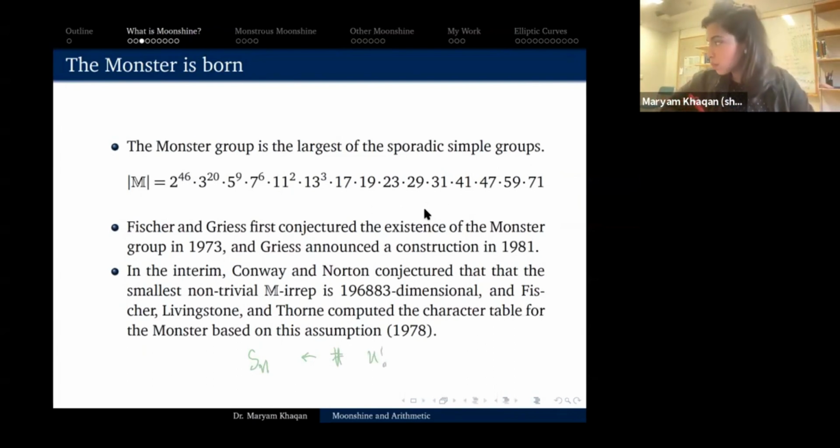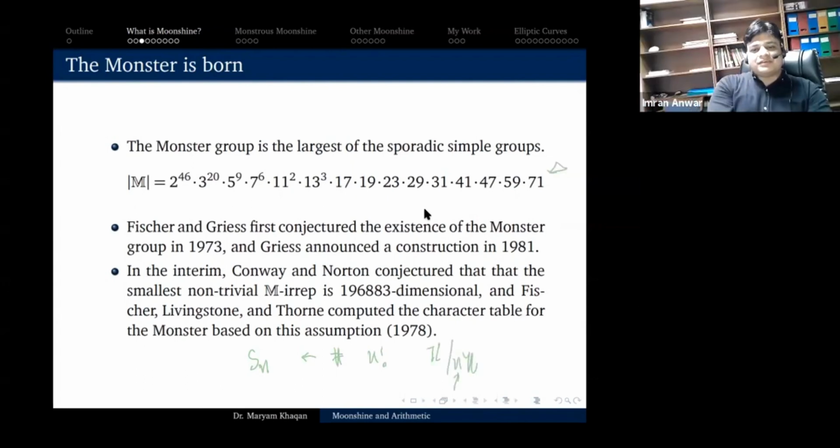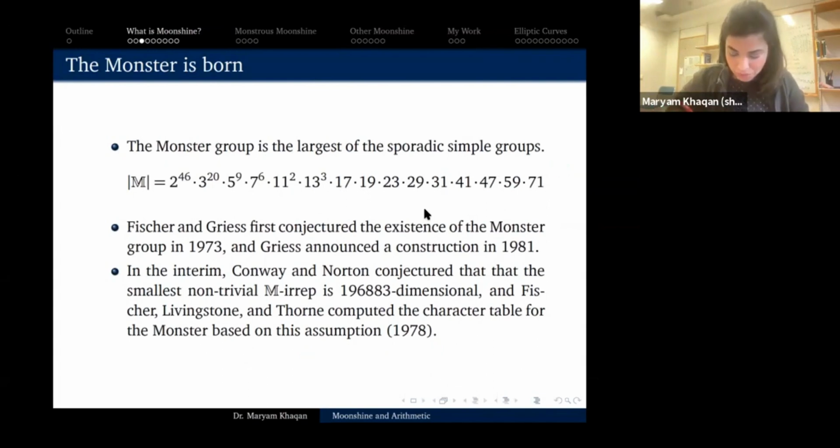Is it the largest known finite simple group? I also do not think so, because cyclic groups are simple. So like any Z mod nZ is simple. So pick n to be particularly large. This is regarding sporadic. Yes, this is the largest sporadic simple group. And that in particular is interesting because it is a weirdly large number, like 8 times 10 to the 53 is a really large number, but then they stop. So it is weird that there are 26 groups that don't fit into the story, and then the largest one is this strange large number. So yeah, the monster group is mysterious. That is a completely fair thing to ask.